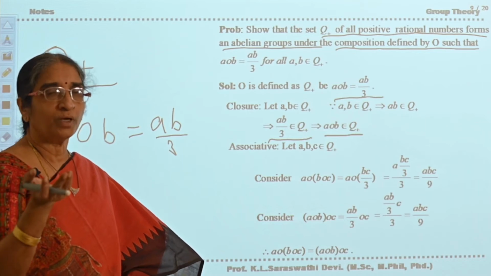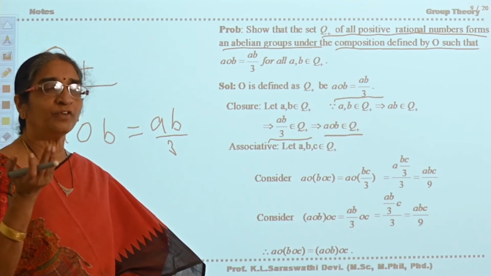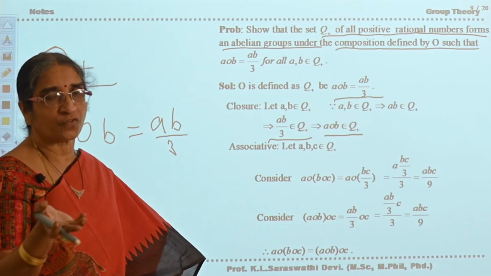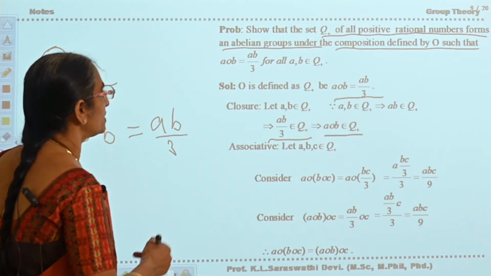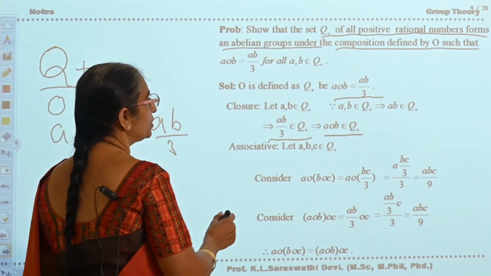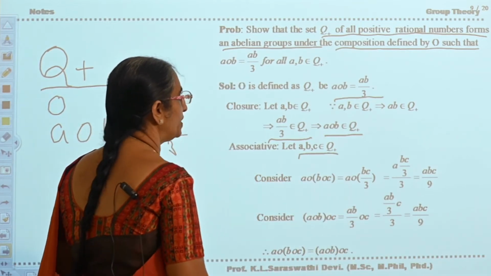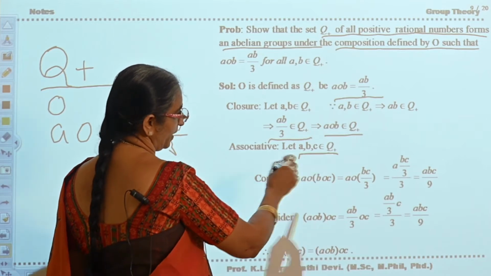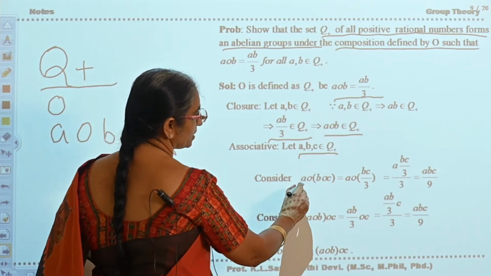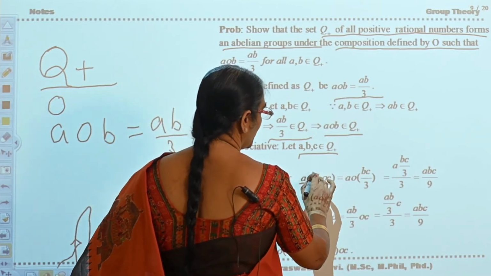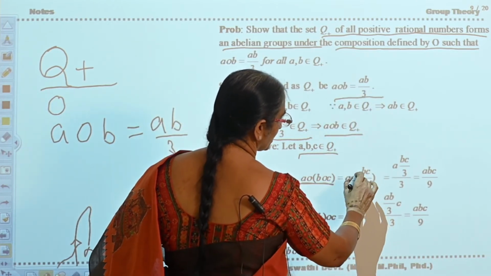Now, associativity. Because Q plus, the set of rational numbers, is a group, associativity is satisfied in Q plus, and it follows from there, but see how it is. Now A circle, B circle C first. Now see, A circle, B circle C you take, that is B circle C defined by BC by 3.